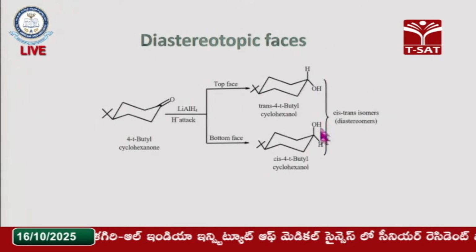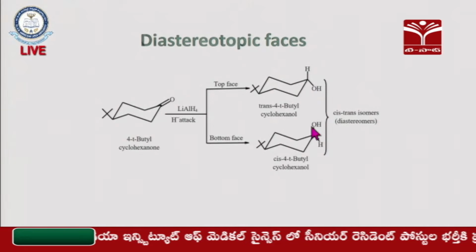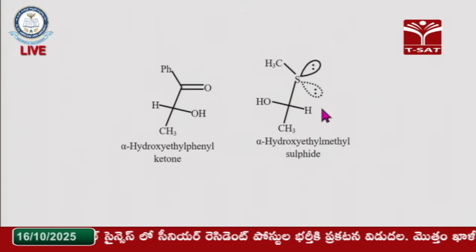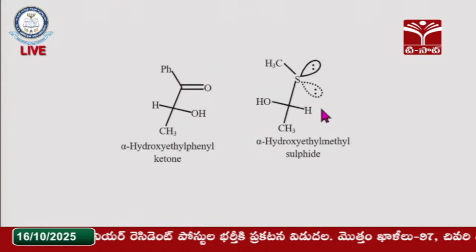So, axial and equatorial both are in a cis-trans isomer relationship here. Here are some more examples of topicity. Why do we study topicity, why are we checking the topicity relationship?